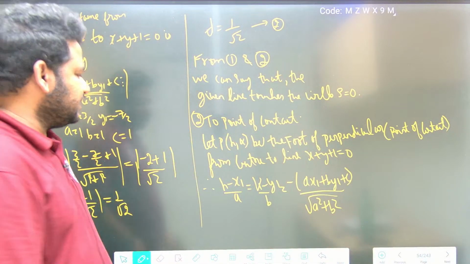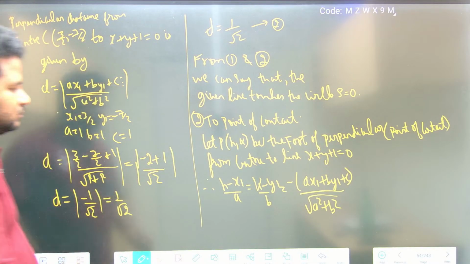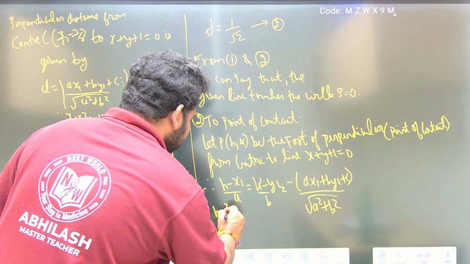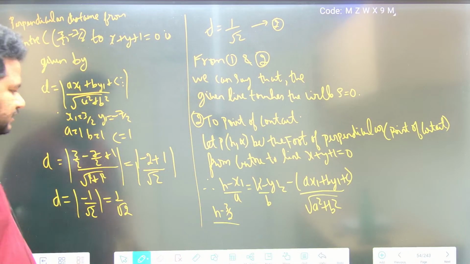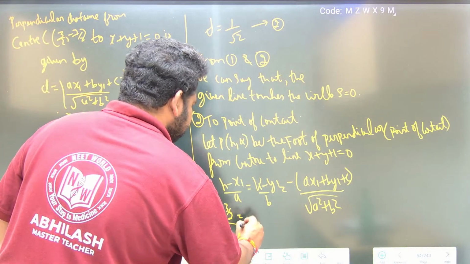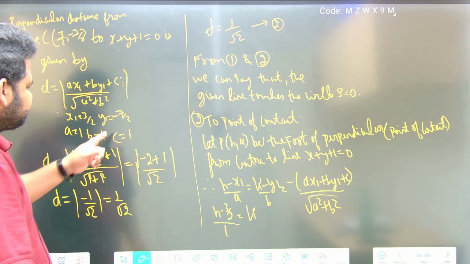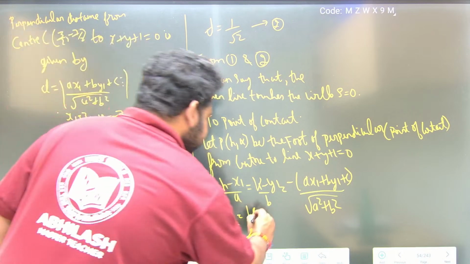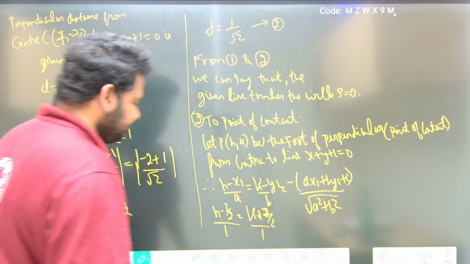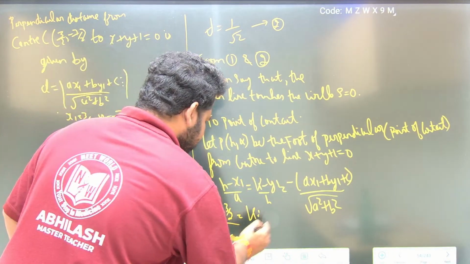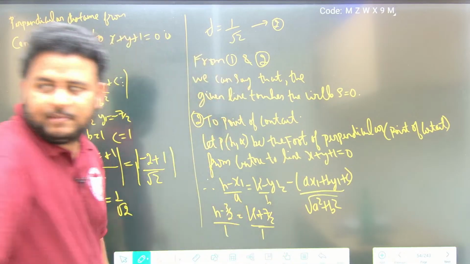Here h value we don't know. X1 is 3 by 2. So h minus 3 by 2 by a, and a is 1 only. Then k minus y1, where y1 is minus 7 by 2, so this will become k plus 7 by 2 by b, and b is 1. Minus into minus will become plus. This is what we have.